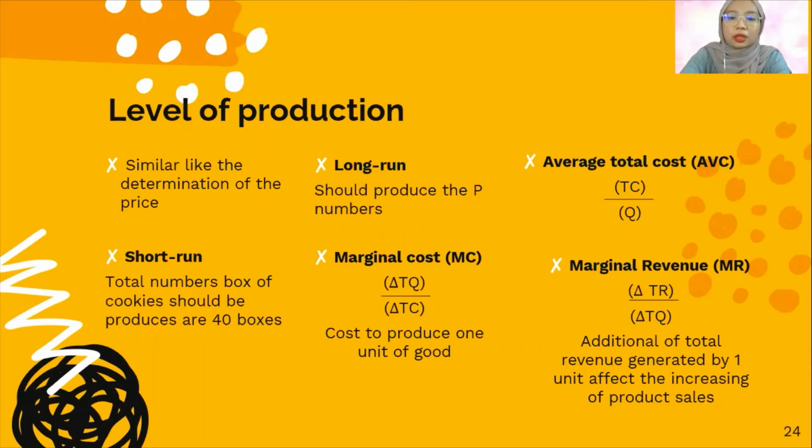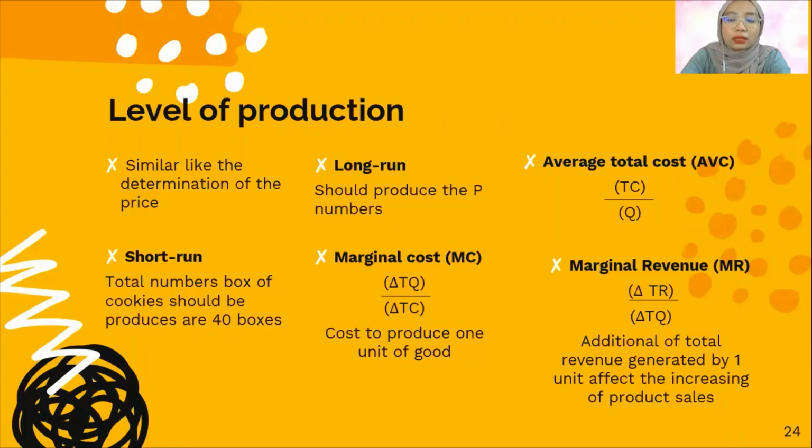Here I will explain a little bit about marginal cost, average total cost, and marginal revenue. Marginal cost is the cost to produce one unit of goods. The value is obtained by the change in total cost divided by the change in quantity. Average total cost is the average cost per unit of goods, and the value is obtained by dividing total cost by quantity of products.